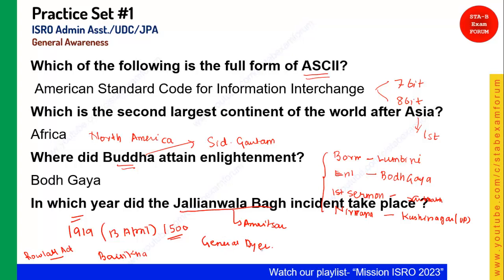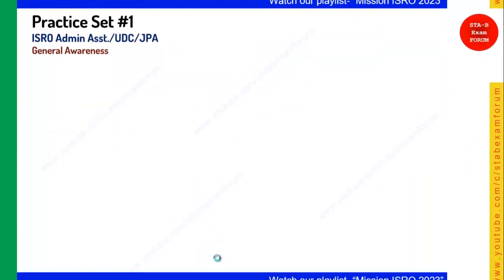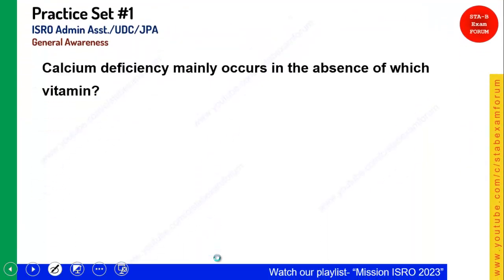The order was given by General Dyer, and General Dyer was killed by Sardar Udham Singh in 1940, who took the revenge. So the answer for this question is 1919, 13th April. Okay, let's see the next question.